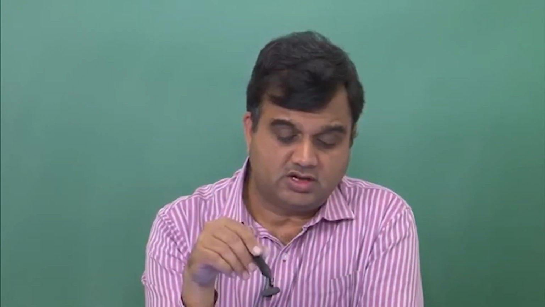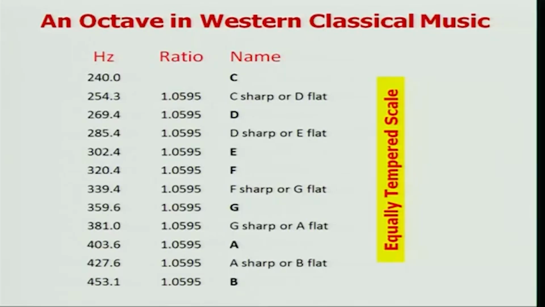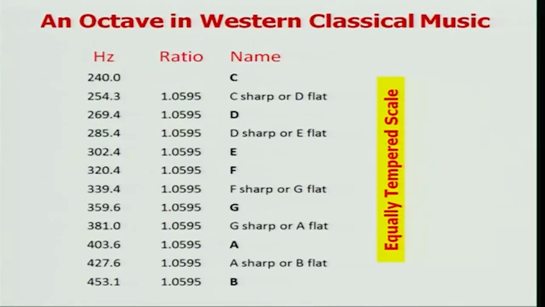So in an octave in Western classical music and an octave in Indian classical music, the ratio of the frequencies was 2, but there were 7 intermediate notes, and the 8th note was again a repetition, but in the next octave. Now, in that context, I also wanted to bring to your notice some information about intermediate frequencies. First we will look at the Western classical system, and then we will go to the Indian classical system.